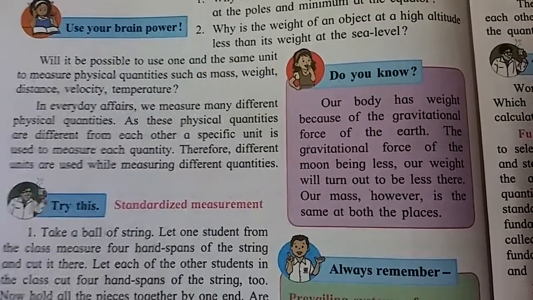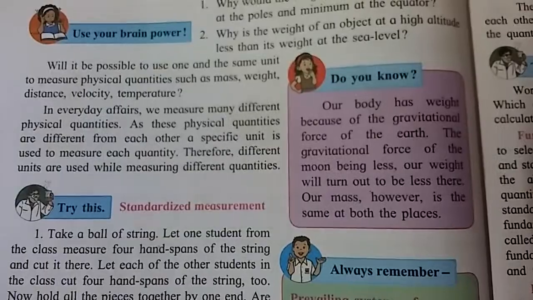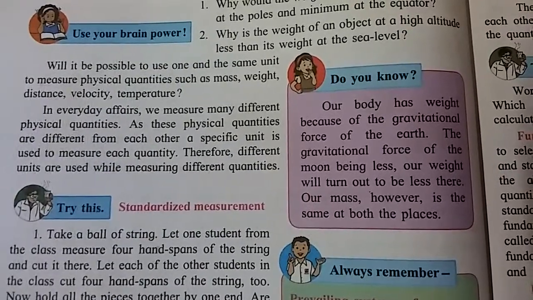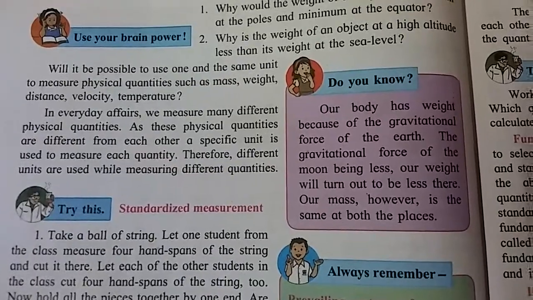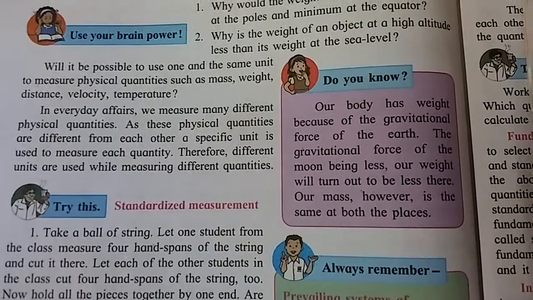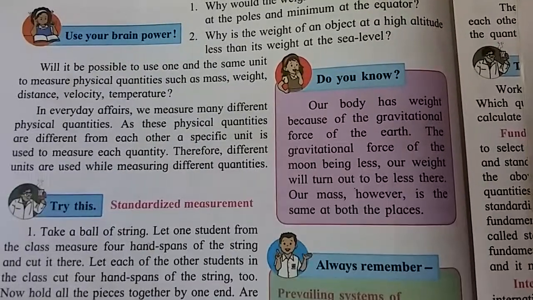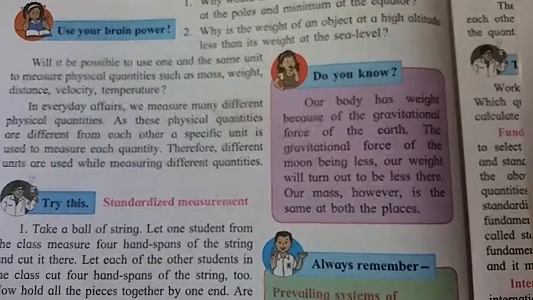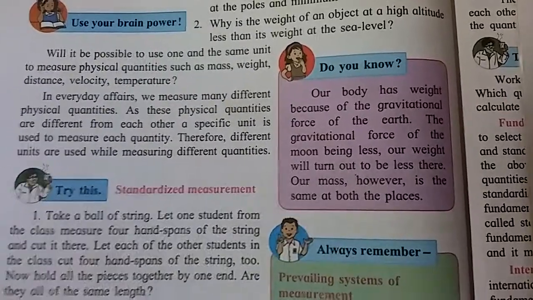On the moon gravitational force is less and on the earth gravitational force is more. That's why on earth our weight is more, and if we go to the moon, our weight is less there. Why? Because the gravitational force is less on the moon. Our mass, however, is the same at both places.